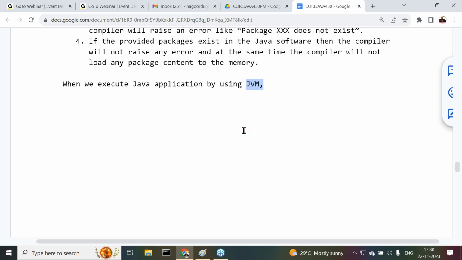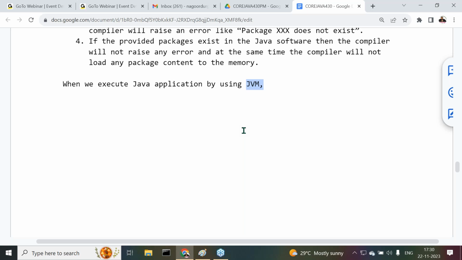Java engine. The same Java engine, in other words, we may call it as what there? JVM. What is the meaning of this JVM? Java Virtual Machine. JVM is what there? Java Virtual Machine. Understand it clearly.